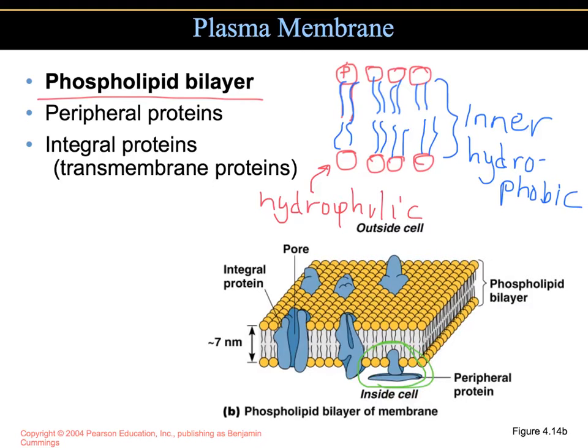Integral proteins are some other proteins that you can find inside. Here's an integral protein. You'll see that it's bigger than the peripheral protein. The integral proteins that penetrate the entire membrane are called transmembrane proteins, and typically they will have some sort of channel with a pore, and this is to let substances in and out of the cell.